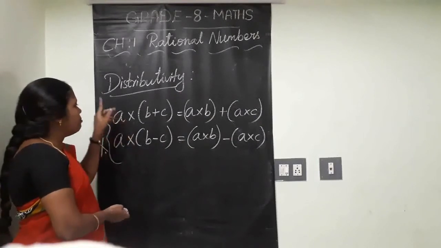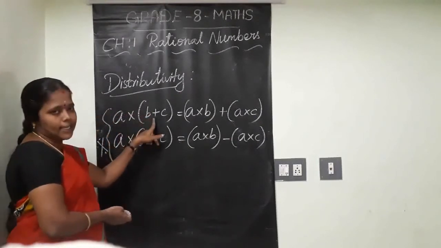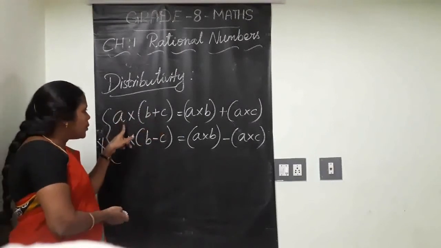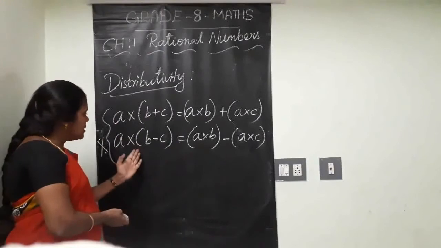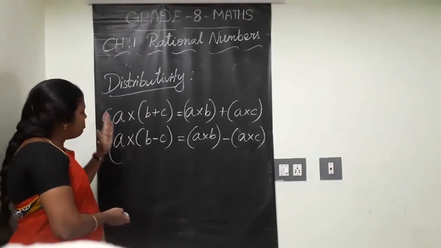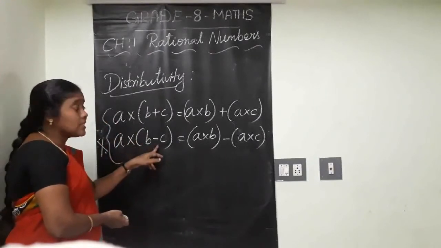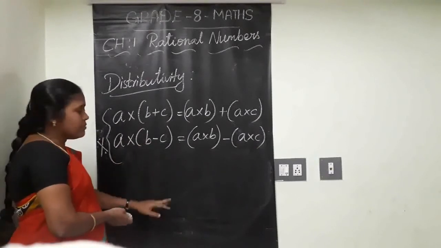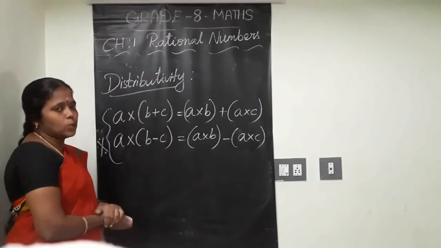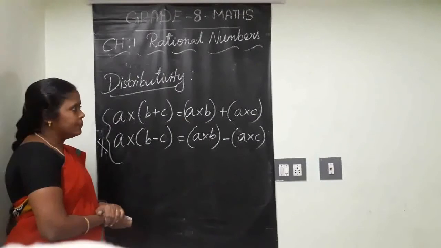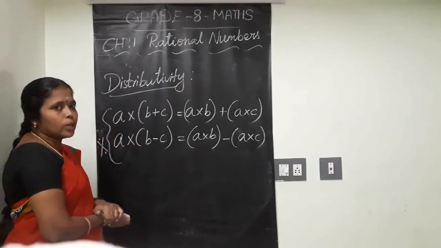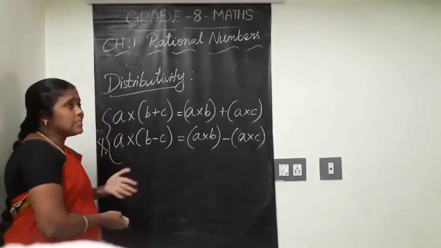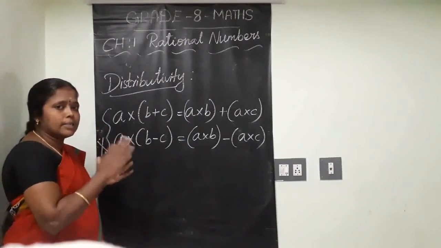Distributive property of multiplication over addition. This is the distributive property of multiplication over subtraction. Division wise, this result is not suitable. Clear? You can check. If you watch this property closely, you come to know that in the previous properties, all we have seen is addition means addition only.